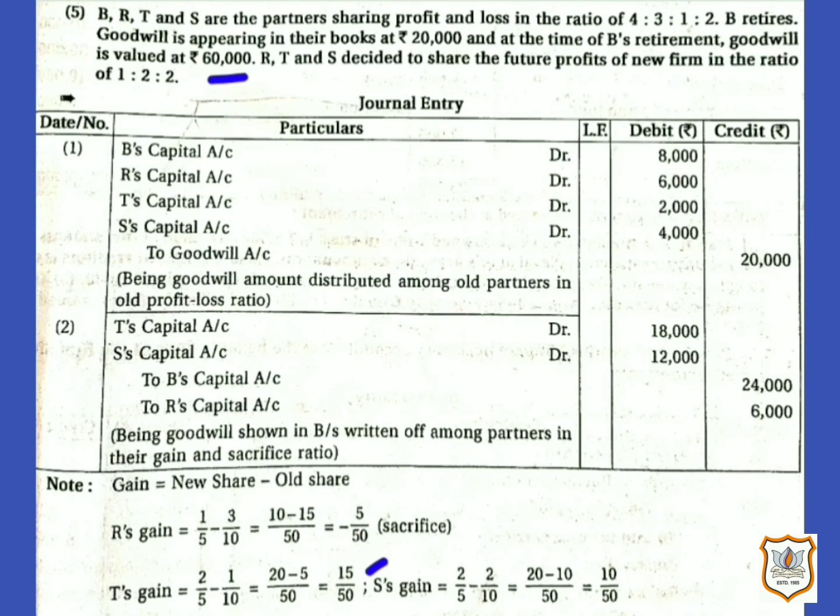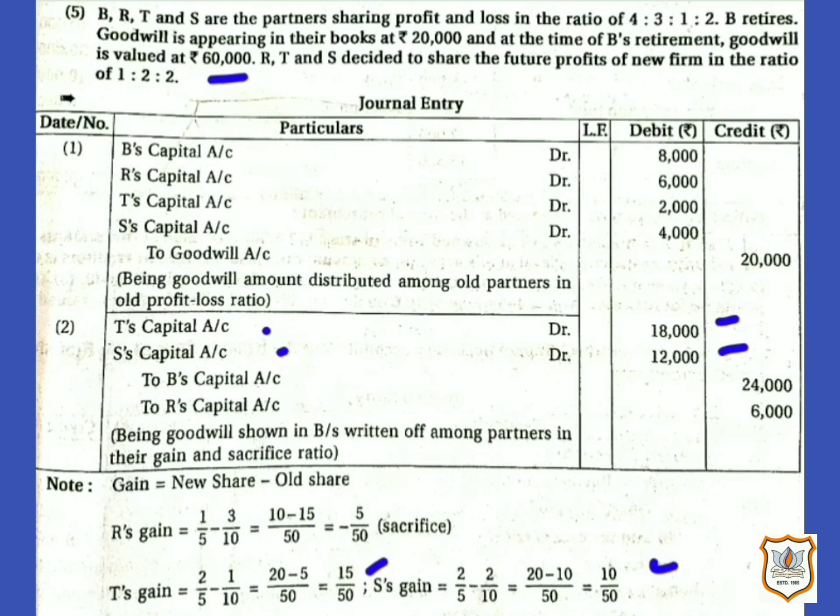So here T's capital account will be debited with rupees 18,000. Similarly, S's capital account will be debited with rupees 12,000. That means 60,000 multiplied by S's proportion of gain, that is 10 by 50, which comes to 12,000.